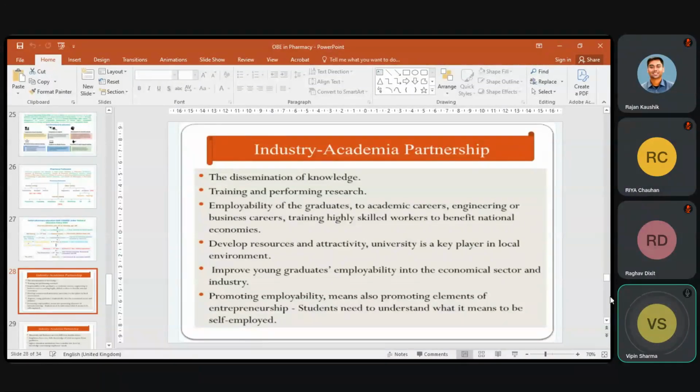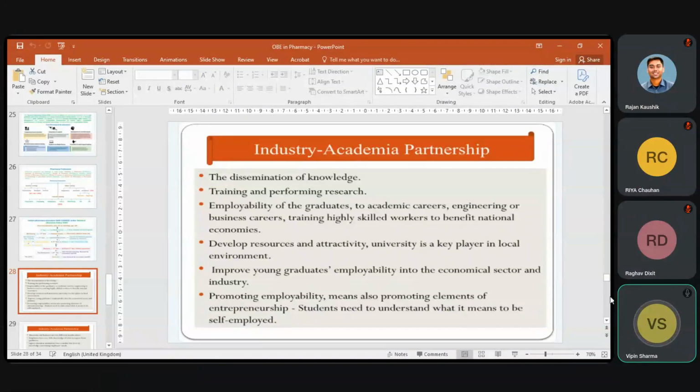Employability of the graduates to academic careers, engineering or business careers, training highly skilled workers to benefit national economies. By this partnership, the learners can develop resources and their activity, and university may be a key player in local environment.